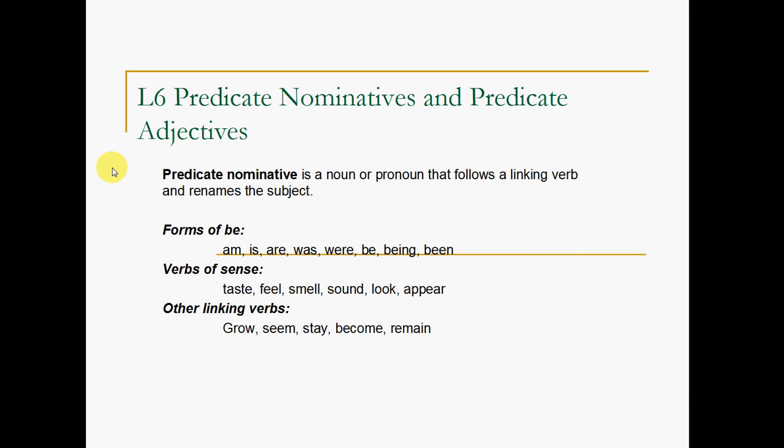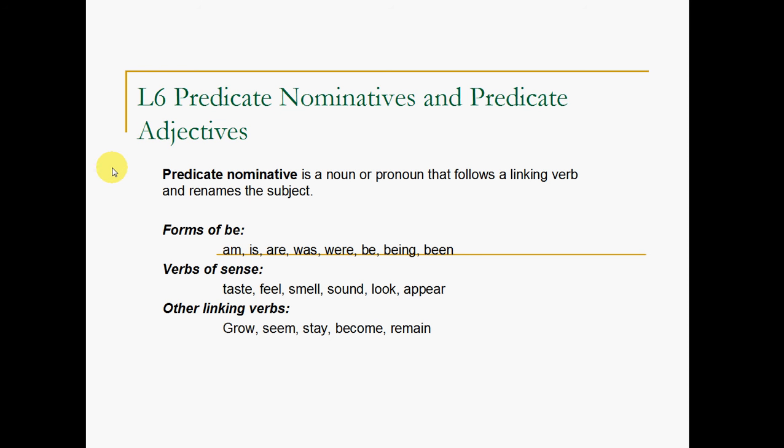Alright, today we're going to go over Lesson 6, Predicate Nominatives and Predicate Adjectives. But before we do that, we need to talk about some basic terminology. Predicate nominative is a noun or a pronoun that follows a linking verb and renames the subject. So predicate nominative is a noun or pronoun.